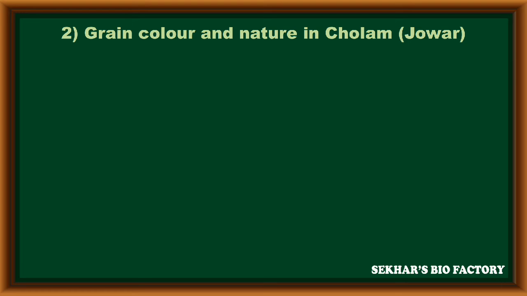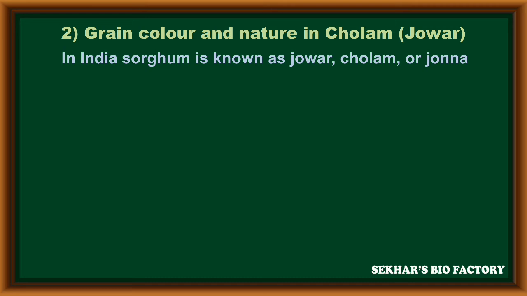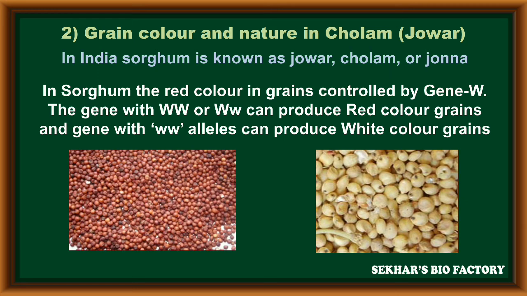Coming to the second example, the grain color and its nature in cholam, that is jowar. Indian sorghum is known as jowar, cholam or jonna. In sorghum, the red color grains are controlled by gene W. In this gene, either homozygous or heterozygous condition, like capital W, capital W, or capital W, small w, can produce red color grains as a dominant trait.